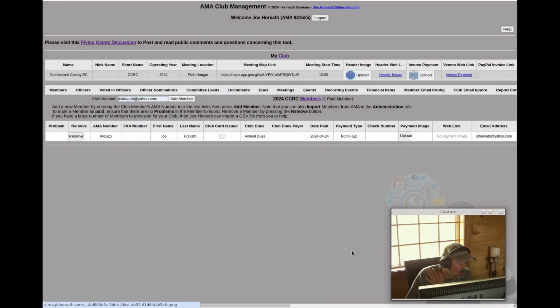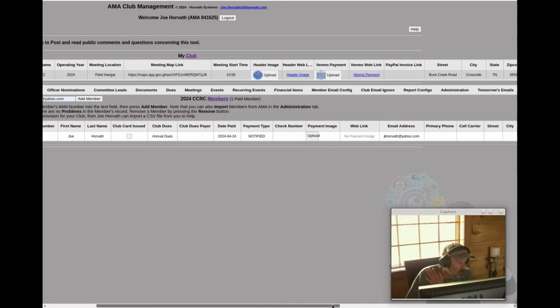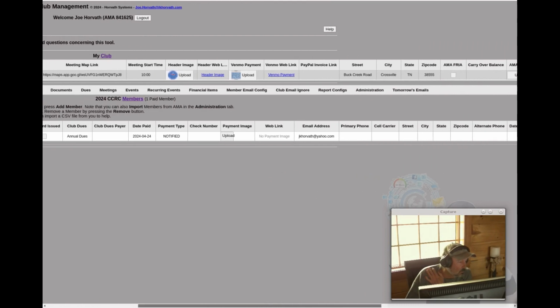Okay, there's a Venmo payment. PayPal invoice link. Some clubs accept PayPal for payments. If you do, what you can do is create an invoice for annual club dues, and you can put a link to that in here.